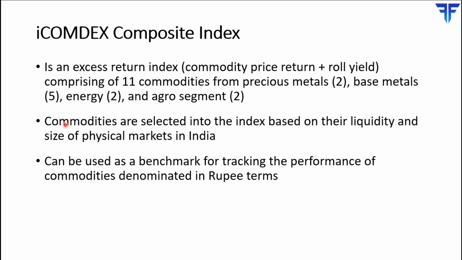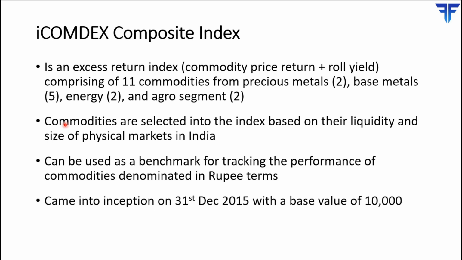That's number one. The second purpose of the iComdex Composite Index is that it tells you the trajectory of commodities in general in India. It gives you a rough idea of how commodities that are priced in rupee terms are performing in India. That's the second major purpose of the composite index. Now the data for this index is available from 31st December 2015 onwards, and back then it was set up with a base value of 10,000.